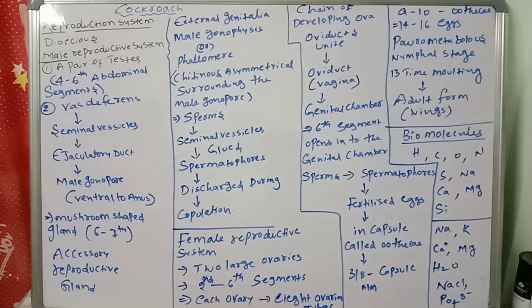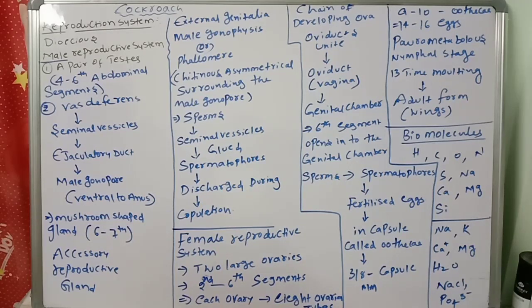Next, another important chapter is biomolecules. You know very well carbohydrates, proteins, lipids, DNA, RNA. These are all considered nutrients, right? They are helpful for survival, for our metabolic actions, and for the systematic functioning of our body, and they are called biomolecules.